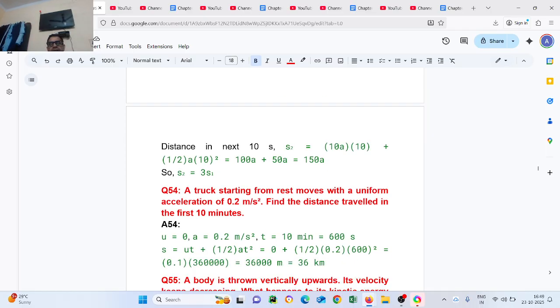A truck is starting from rest and moves with a uniform acceleration of 0.2 meter per second squared. Find the distance traveled in the first 10 seconds.